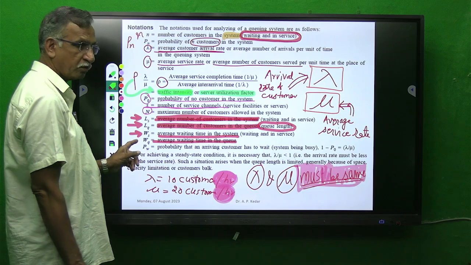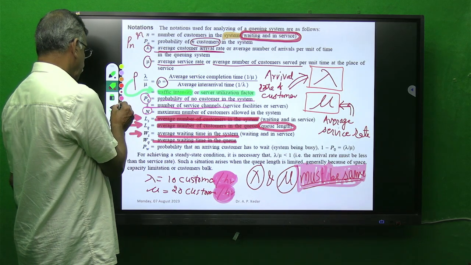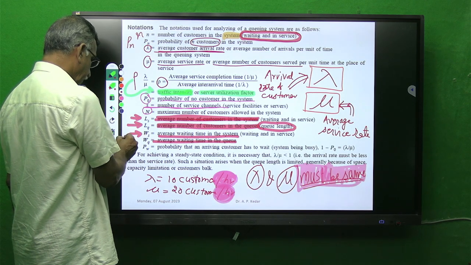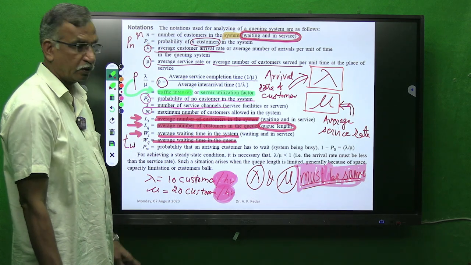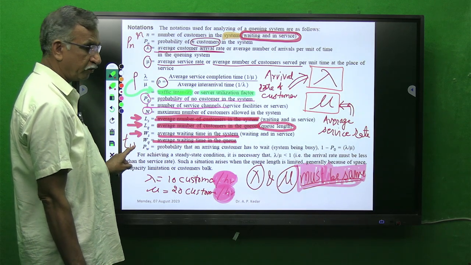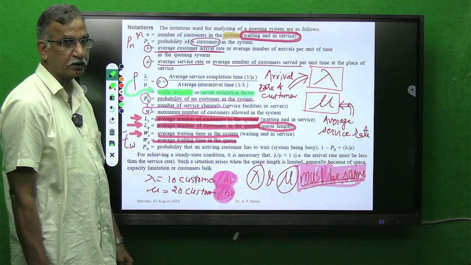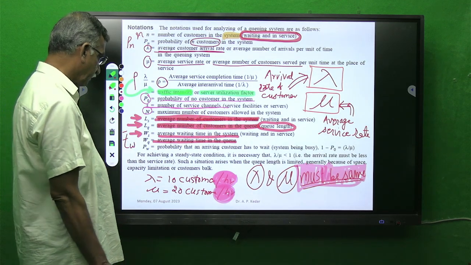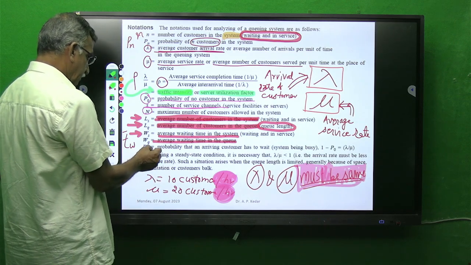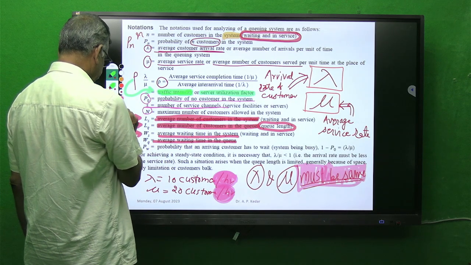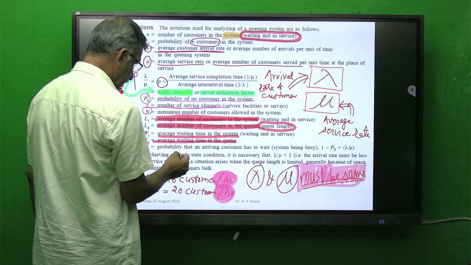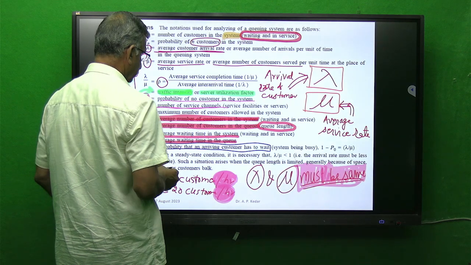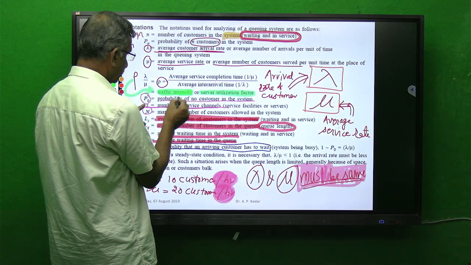Some books, some authors, use the term T instead of W, for average waiting time. W for waiting line, T for time, average waiting time, and for average they write T-bar W. It varies from author to author, the end result is the same. And last, we can see the probability that an arriving customer has to wait. Now we know that the probability that there is no customer is given by P0.